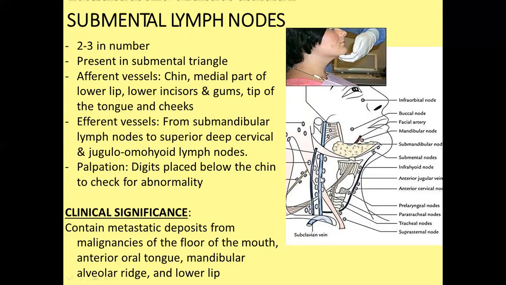Palpation: place the digits below the chin and check for abnormality. It contains metastatic deposits from malignancies of the floor of the mouth, anterior oral tongue, mandibular and alveolar ridge, and lower lip.